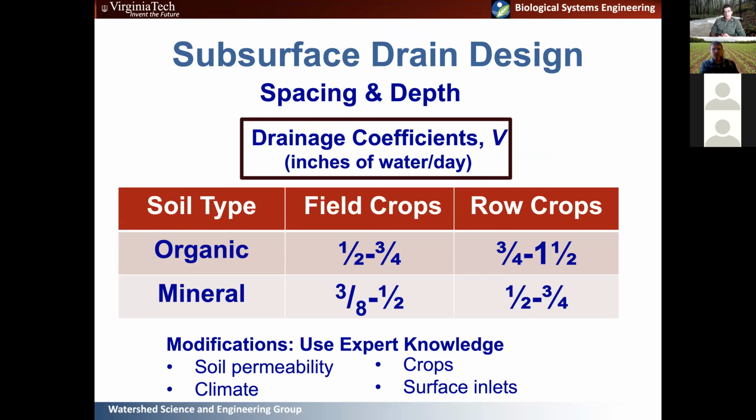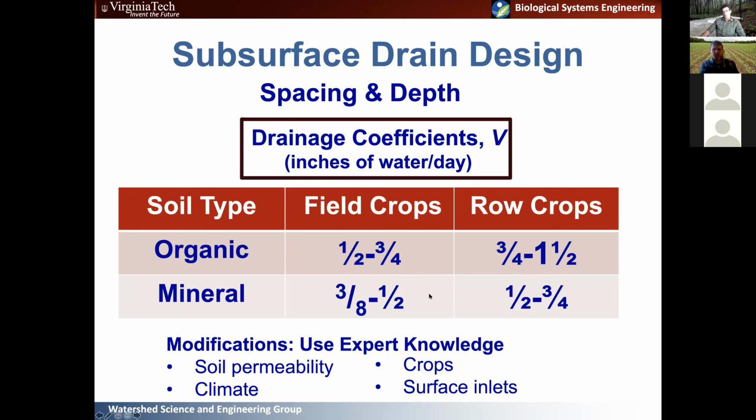So I mentioned that there were three things we had to know about. One was the drainage coefficient, right? V, and that's in inches of water per day. And like I said, the drainage coefficient is basically the design capacity that we need the drainage system to deal with. And it's always expressed as a depth of water removed in 24 hours. And again, these are from the drainage guide, so you can go look these up. And I generalized here. So you have two soil types, organic soils or mineral soils. Most of ours would be classified as mineral. And then you have field crops or row crops.